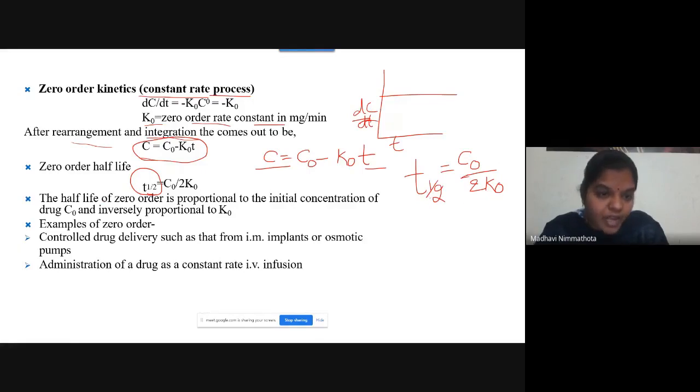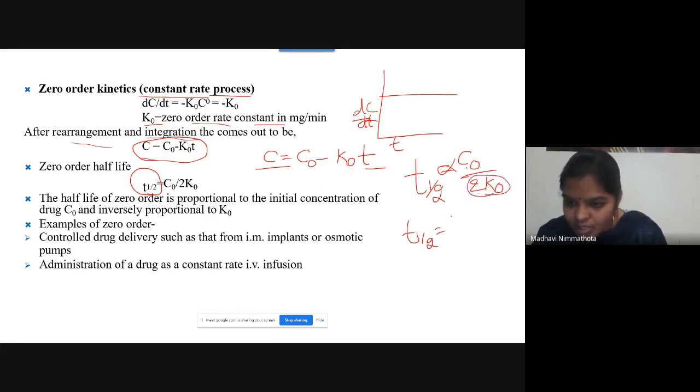The half-life of zero order is proportional to the initial concentration. It is proportional to the concentration. Which concentration? The initial concentration of the drug, that is C0.